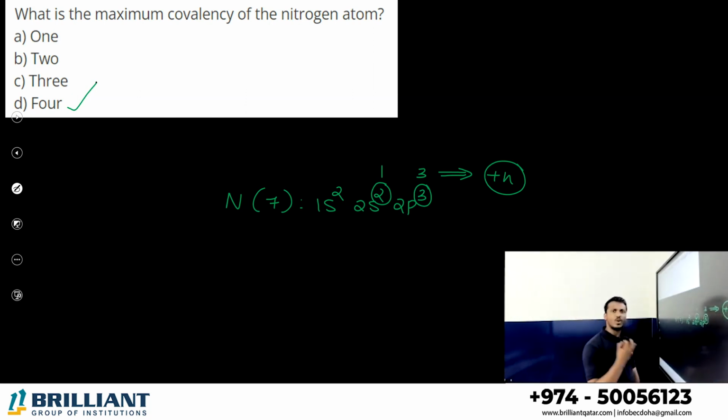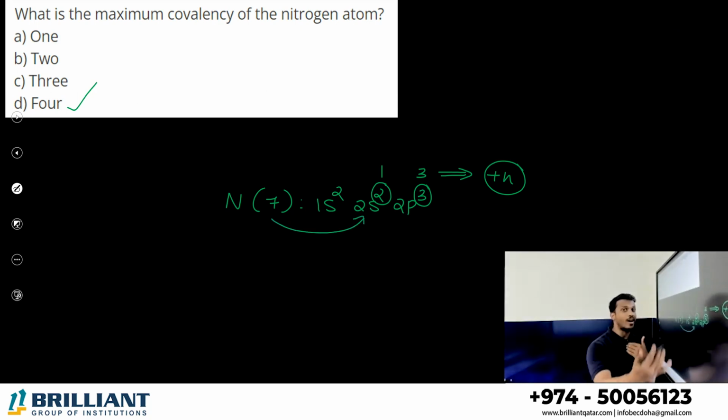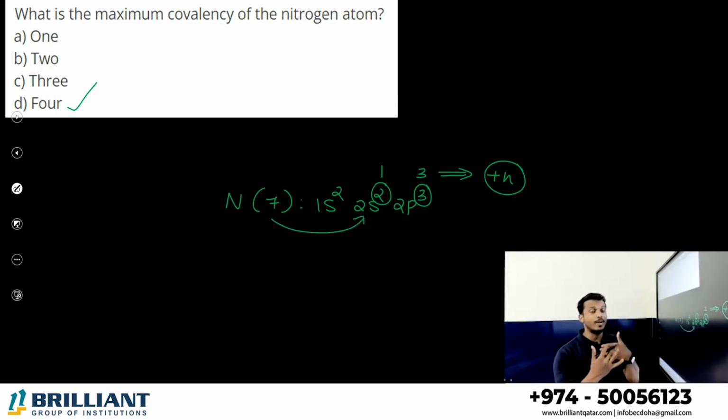Now, why is it donating only a maximum of 1 electron from the s orbital? The s orbital can contain maximum 2 electrons, but why are they donating only 1 electron? Because the nuclear charge is greater. In nitrogen, 7, this 2s orbital is not far away, it's very nearby. So from the s orbital you cannot donate completely. That is also rare, but maximum you can donate 1 electron from the s orbital. So s orbital 1, p orbital 3, total covalency is equal to 4.